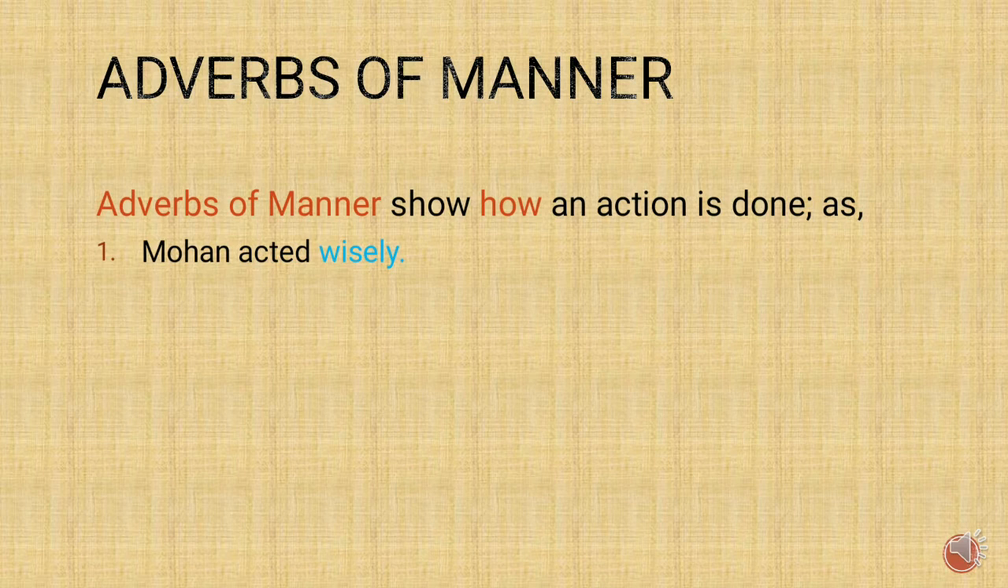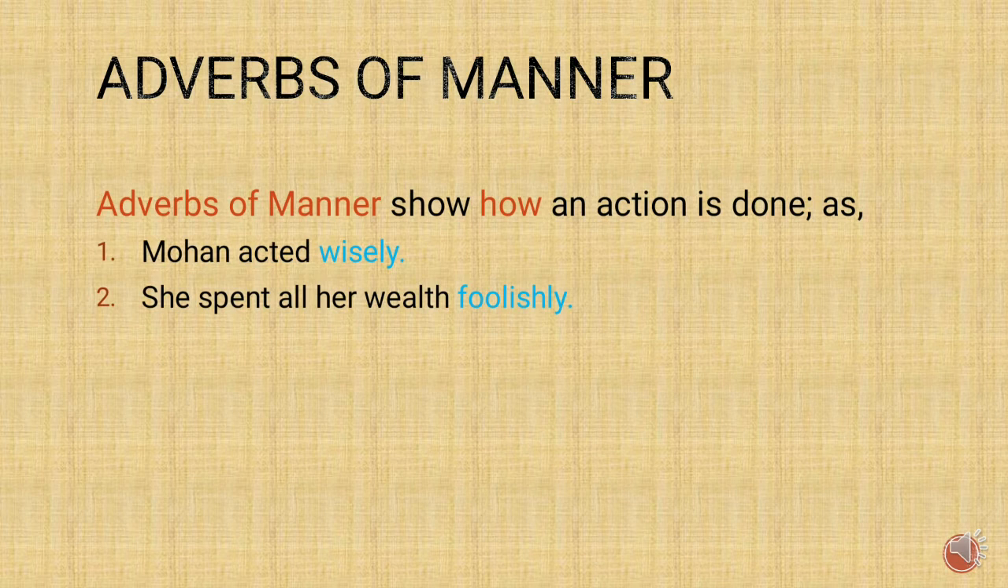Okay, children? For example, in the first sentence we can see, Mohan acted wisely. So, now we can ask a question here: how did Mohan act? Mohan acted wisely. So, adverbs of manner show how an action is done. Okay, children?